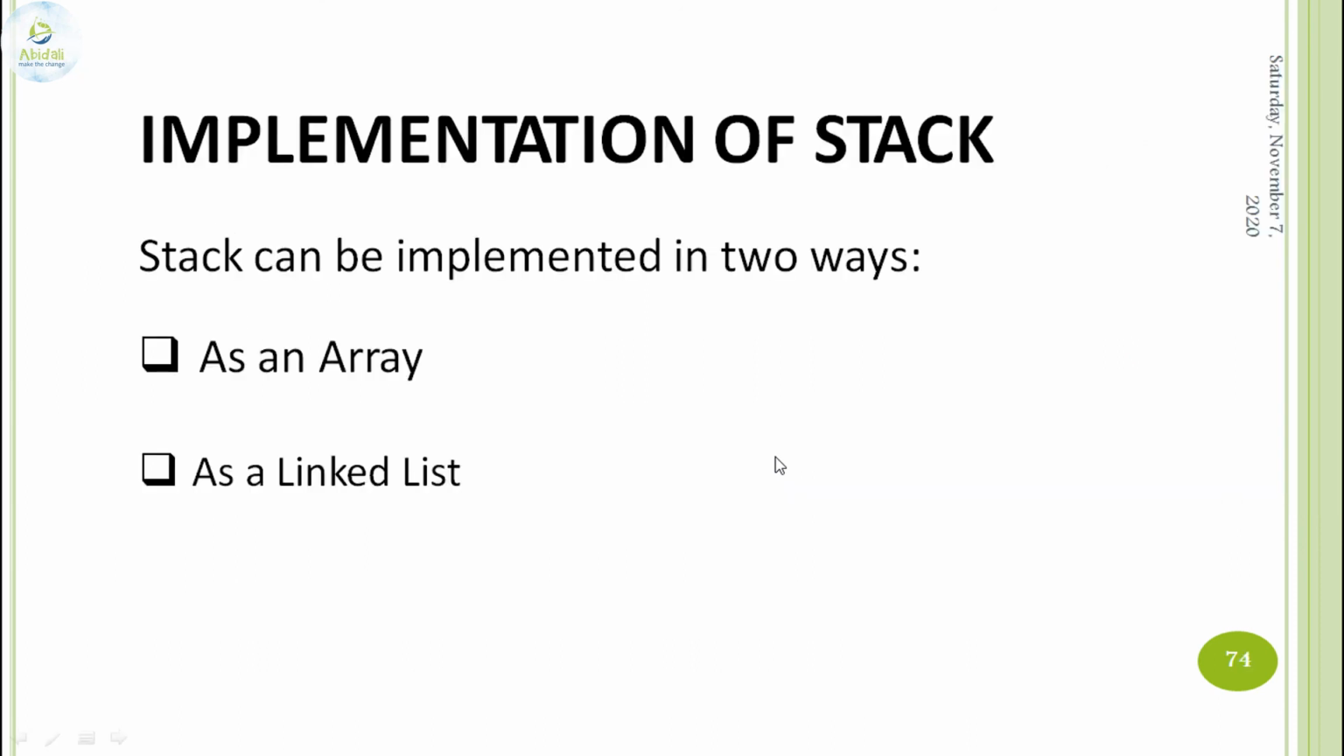So next is the implementation of the stacks. The implementation of the stacks can be done using 2 methods, either by using a stack as an array or a stack as a linked list. This concept of linked list is new to you. We will discuss what a linked list is and then we will go for the representation of the stacks.